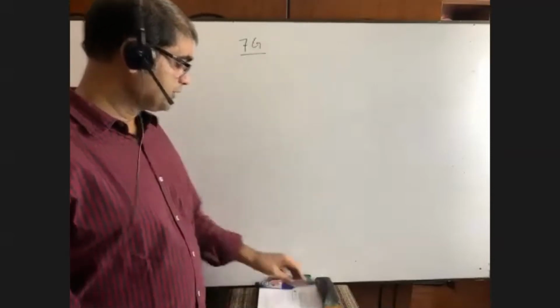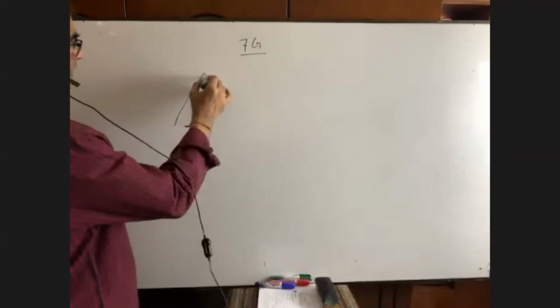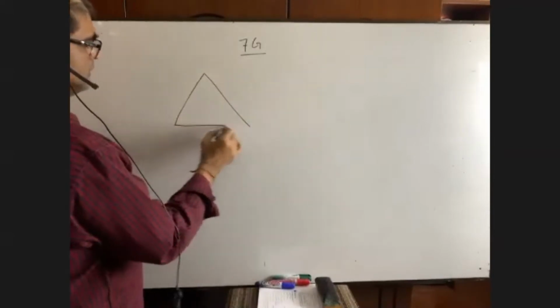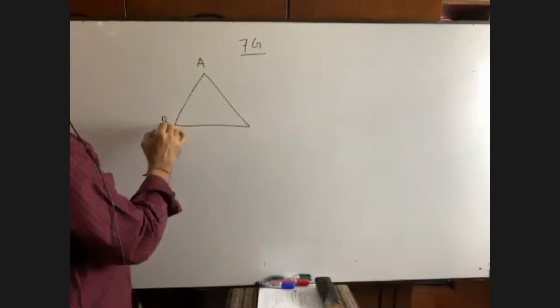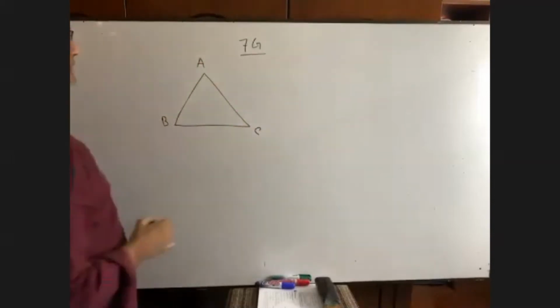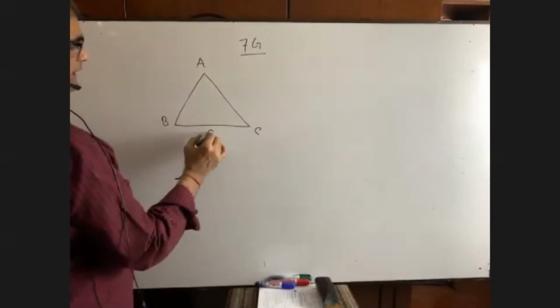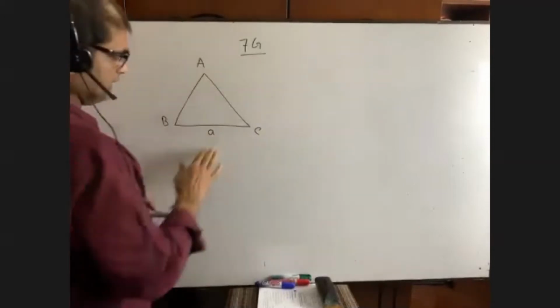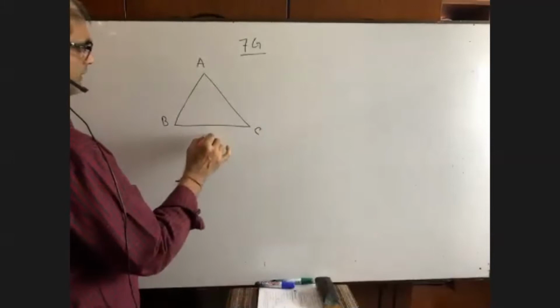My dear students, from the very beginning of class 9 and 10, this is A, this is B, and this is C, right? Opposite of A, it is a. Please try to understand. I'm writing again. Opposite of A, it is a.